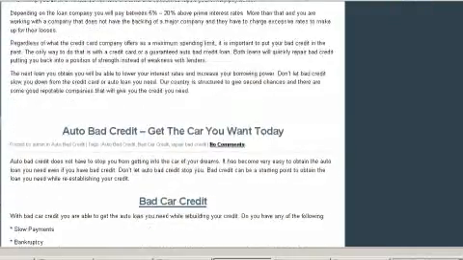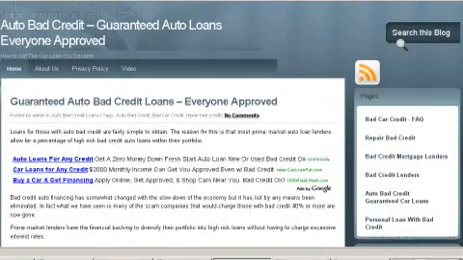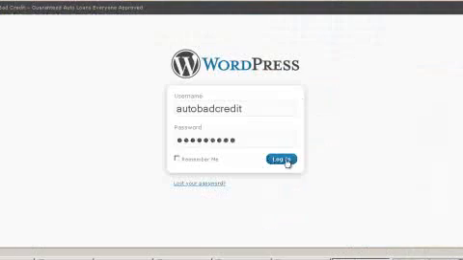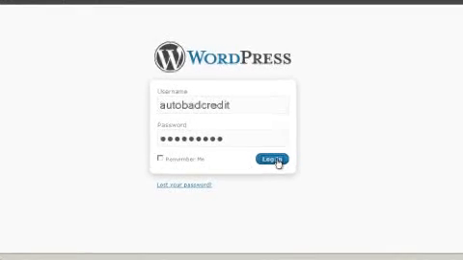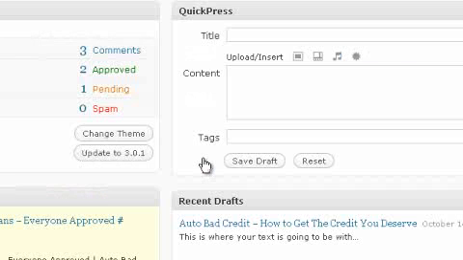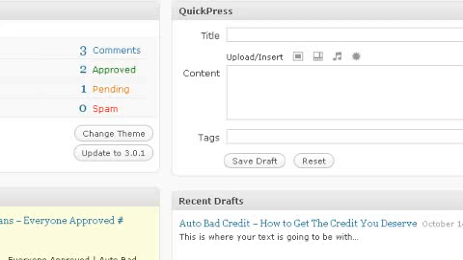Now, what we did was I went ahead and purchased AutoBadCredit.org, and I went over to WordPress. It's free. Google loves WordPress. This is what you want to use when you're building a blog. And I built a blog. Now, I'm not going to go into how to build a blog because we have another video on our website that's free. It shows you exactly how to build these blogs. It's so simple. And of course, there's a learning curve, but it really is simple.